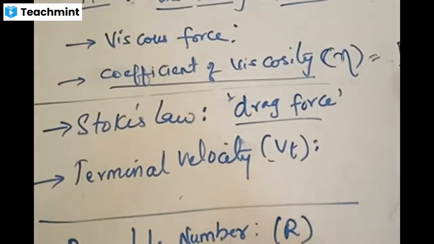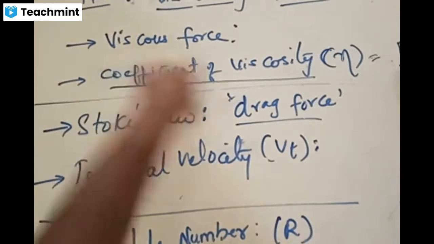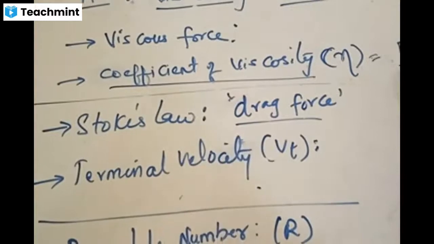Viscous force is the opposing force acting on a fluid due to the solid. Whereas drag force is what? Drag force is the opposing force acting on an object due to the fluid. Here it is due to the solid, here it is due to the fluid. Yes or no? Is the point clear?